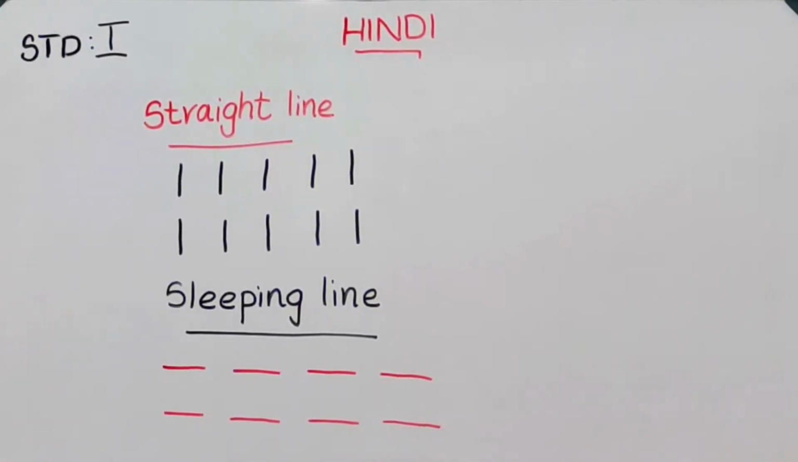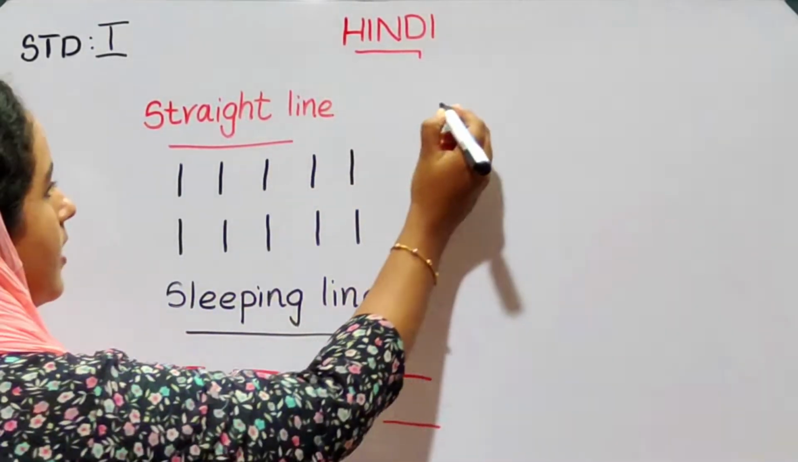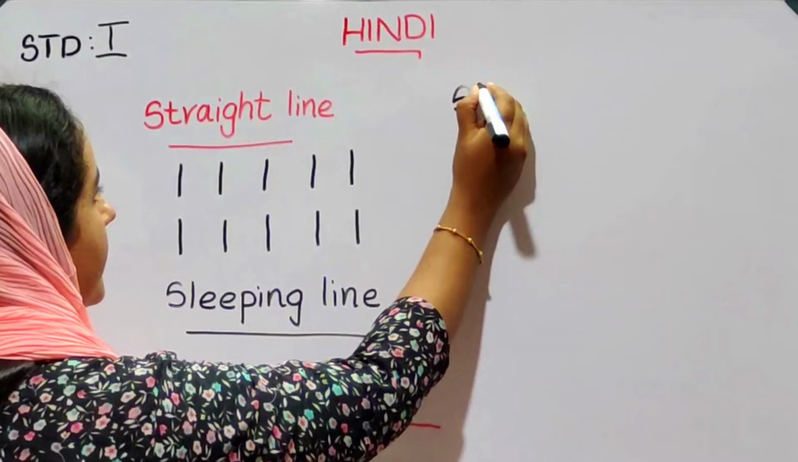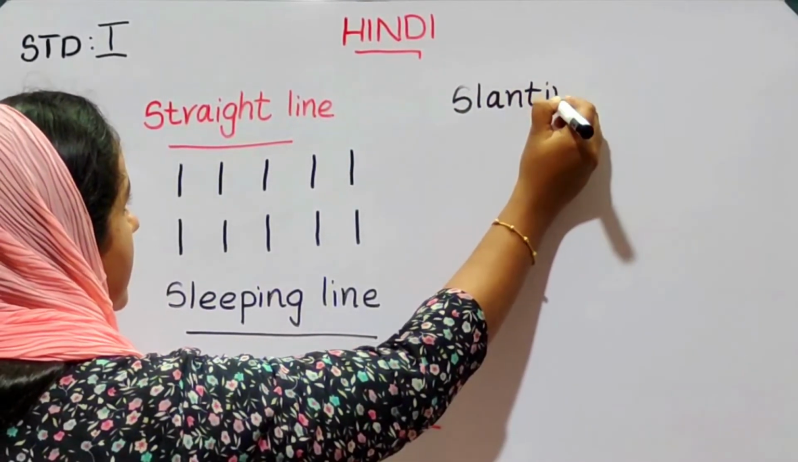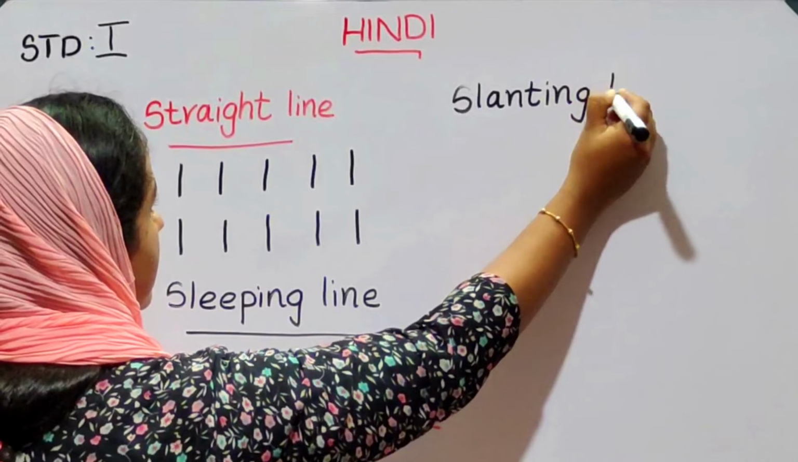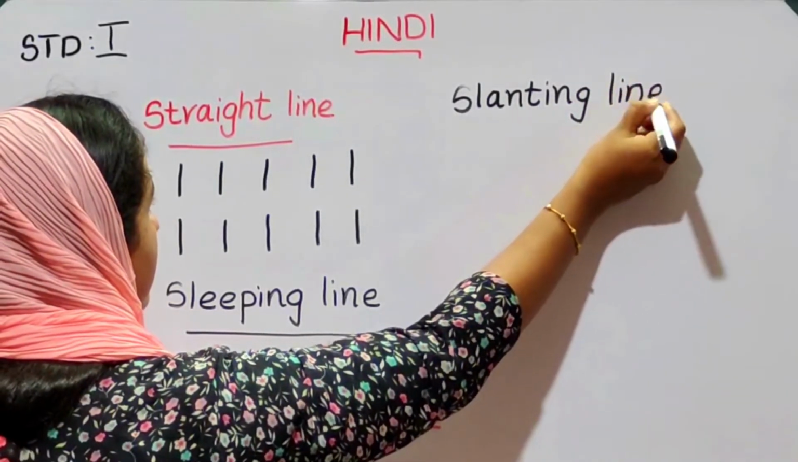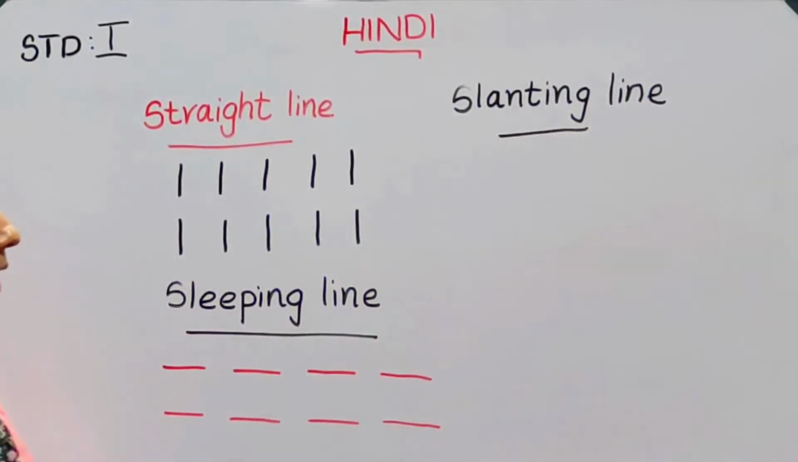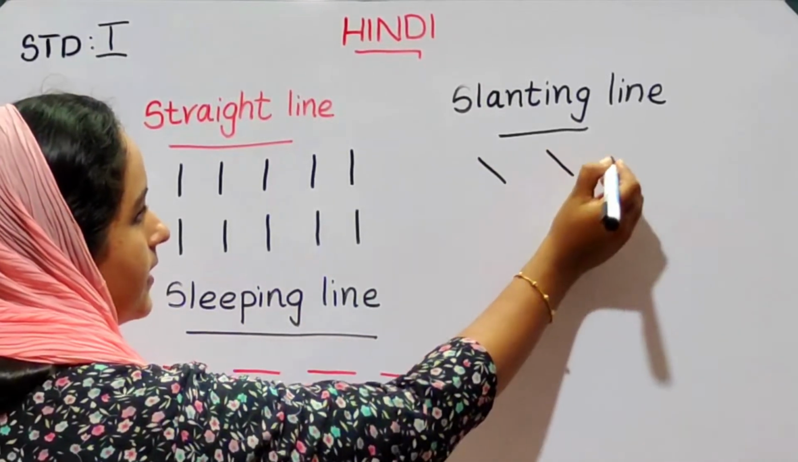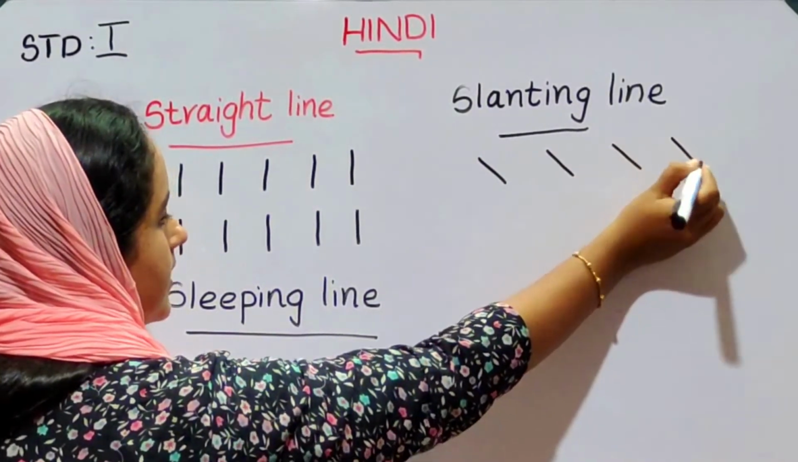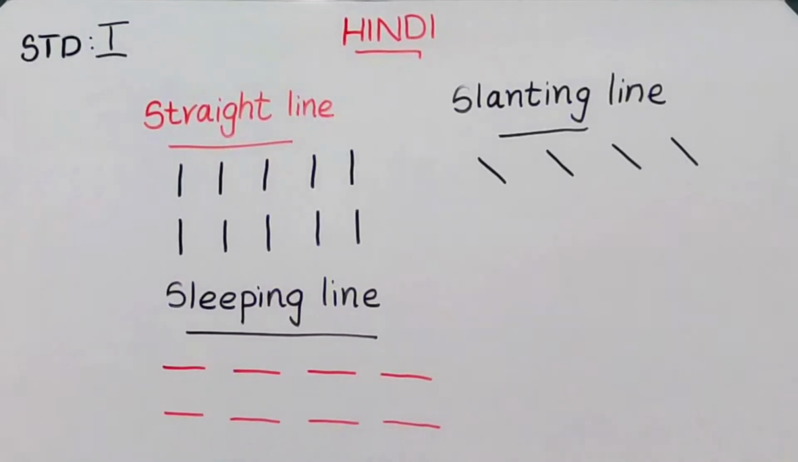Then the third one is slanting line. Write the heading slanting line. How to draw slanting line? Draw slanting, slanting line.